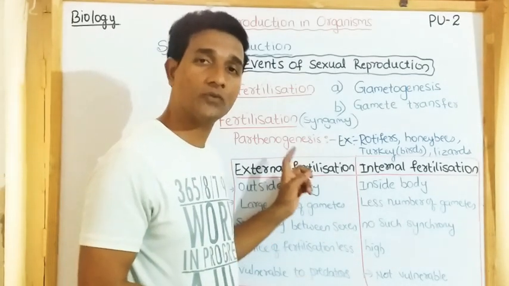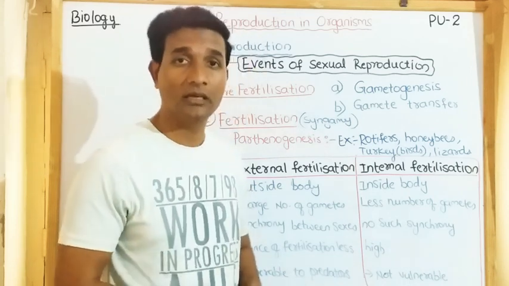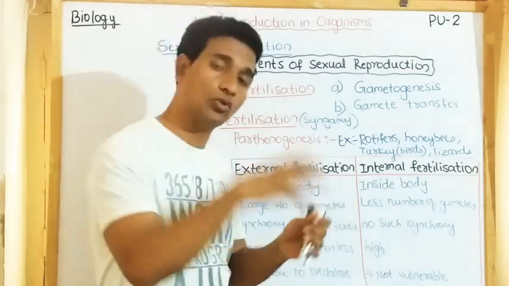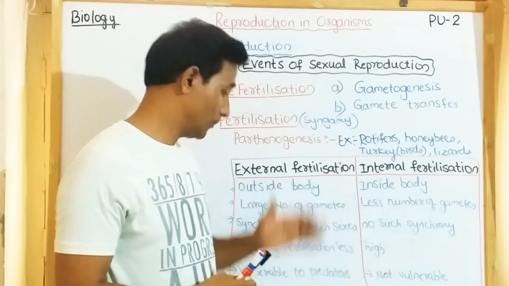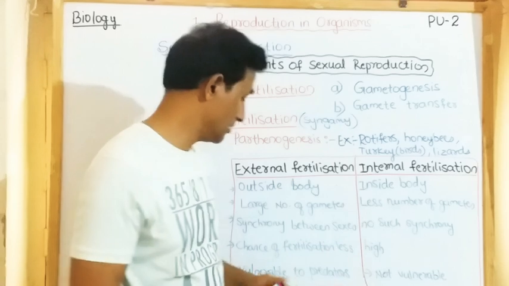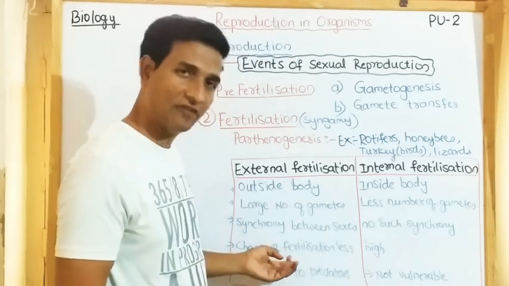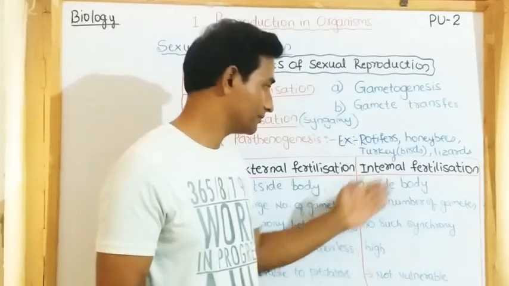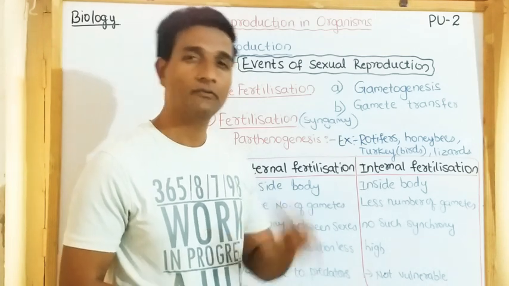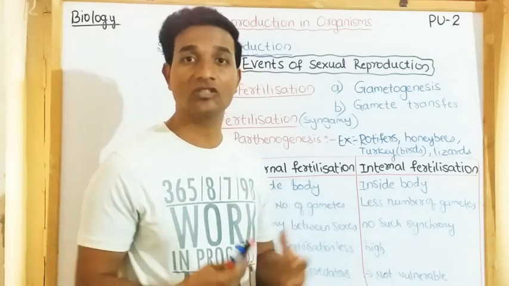Chances of fertilization are very low because the gametes are vulnerable to predators. As the eggs are laid outside, there is a chance of other organisms eating the eggs. So to increase the rate of fertilization, there will always be a large number of gametes produced. At least a few of them will get fertilized and develop. In internal fertilization, no such large number of gametes is produced. Few gametes are produced, they are not vulnerable to predators, and the chance of fertilization is very high.